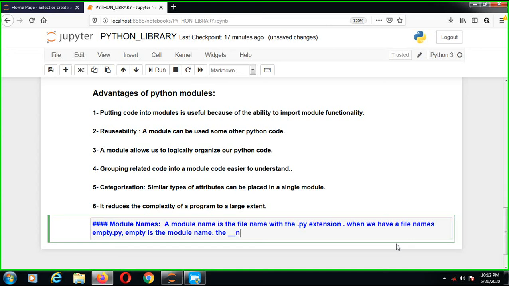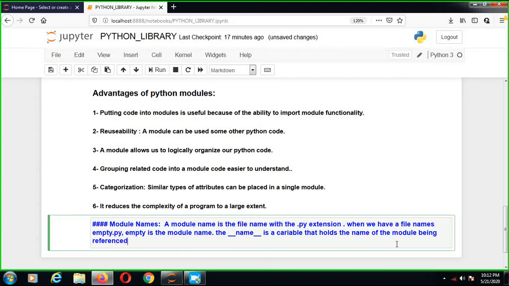The __name__ is a variable that holds the name of the module being referenced.